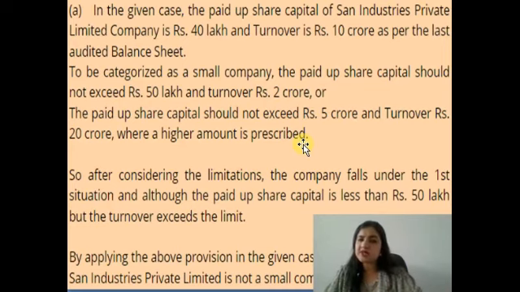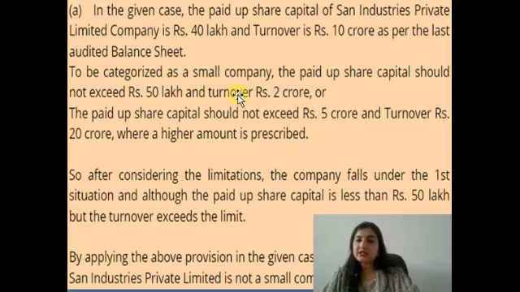To be categorized as a small company, the paid up share capital should not exceed 50 lakh and turnover rupees 2 crore, or paid up share capital should not exceed 5 crore and turnover rupees 20 crore, whichever is higher, as prescribed. Now, after considering the limitations, if we look at these 2 points,